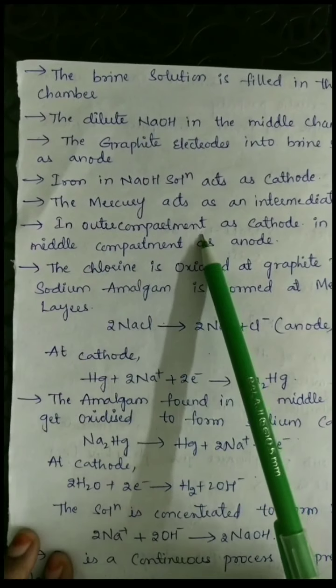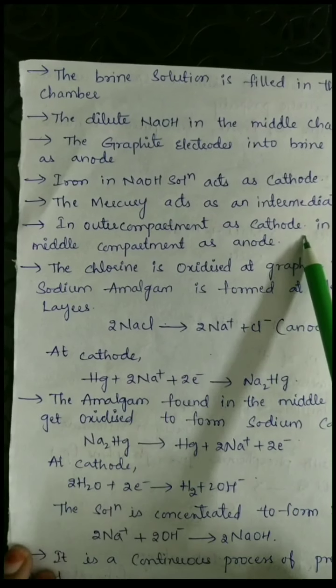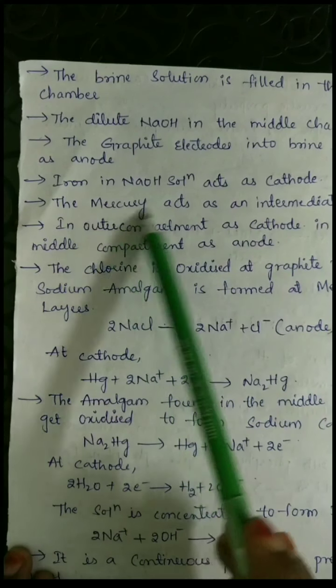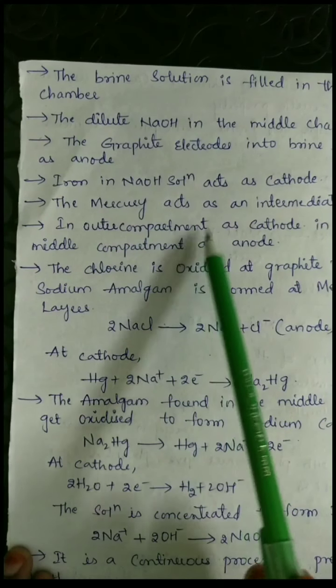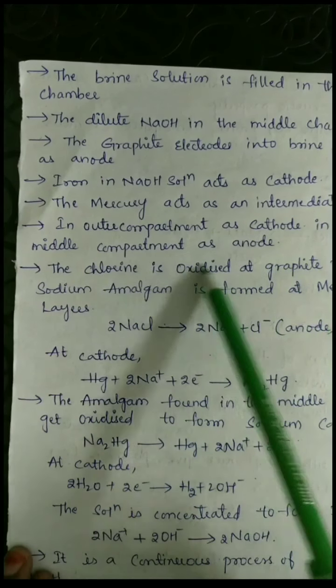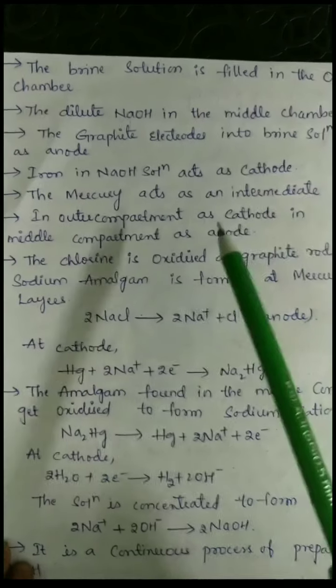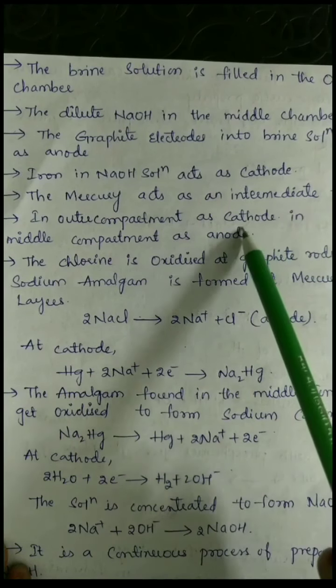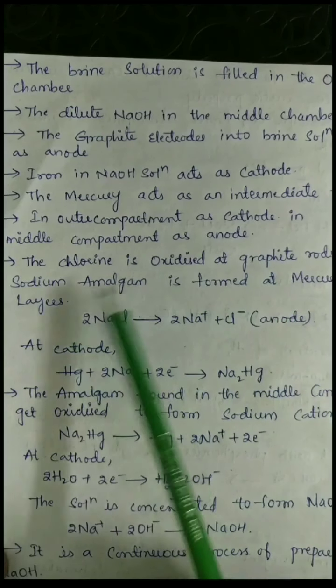In the outer compartment it acts as a cathode. In the middle compartment it acts as an anode. The mercury in the outer compartment acts as cathode, and when it is kept in the middle compartment it acts as anode. So it acts as an intermediate electrode, that means either cathode or anode.